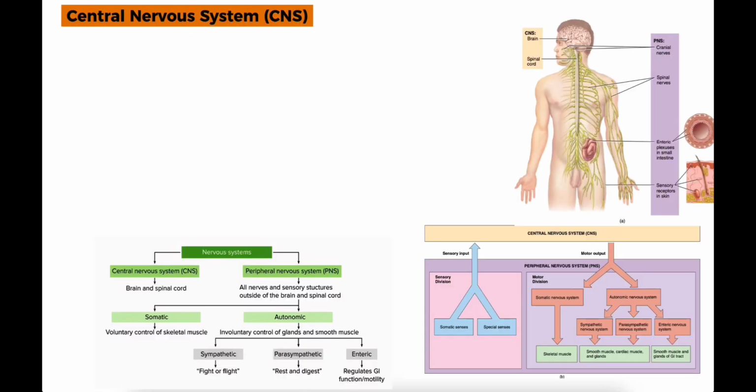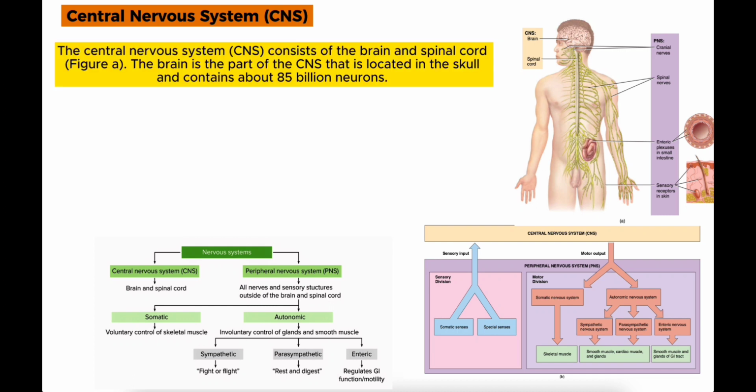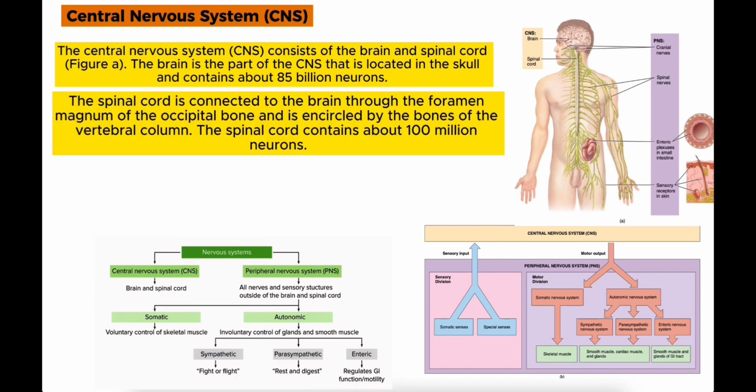The first subdivision of the nervous system is the central nervous system, or the CNS. It consists of the brain and spinal cord. The brain is a part of the CNS that is located in the skull and contains about 85 billion neurons. The spinal cord is connected to the brain through the foramen magnum of the occipital bone and is encircled by the bones of the vertebral column. The spinal cord consists of about 100 million neurons.